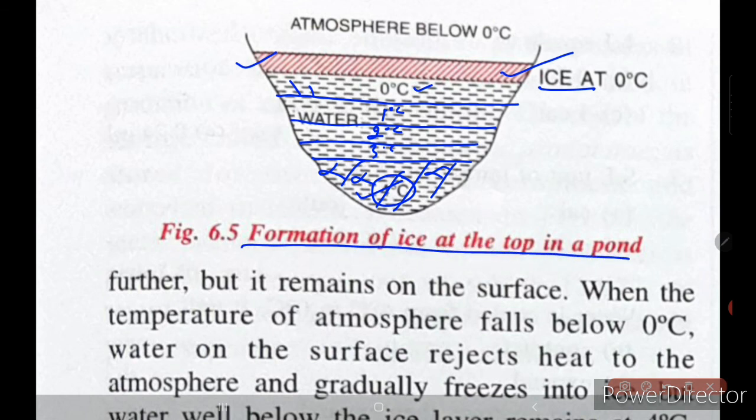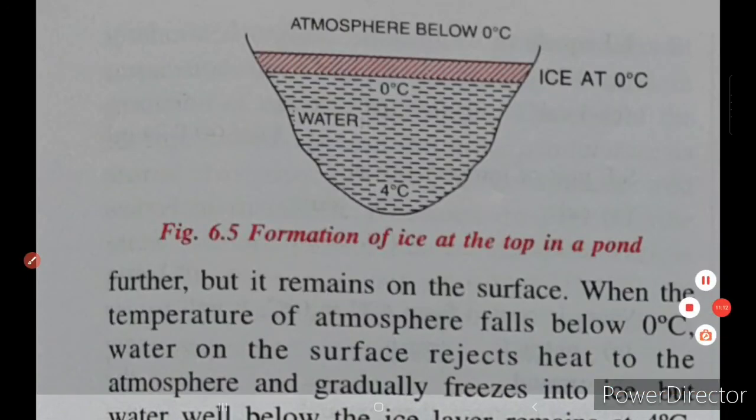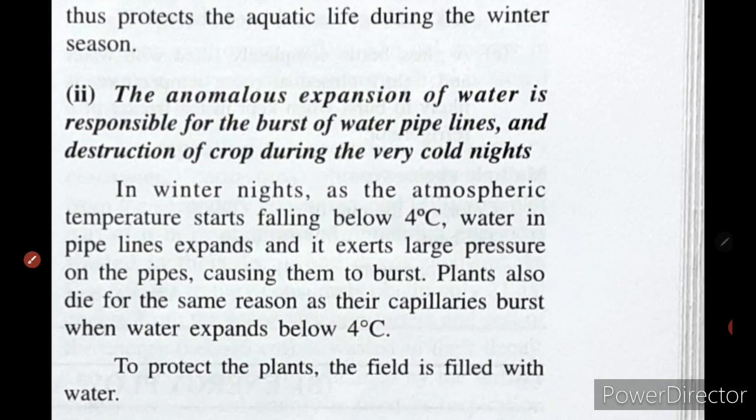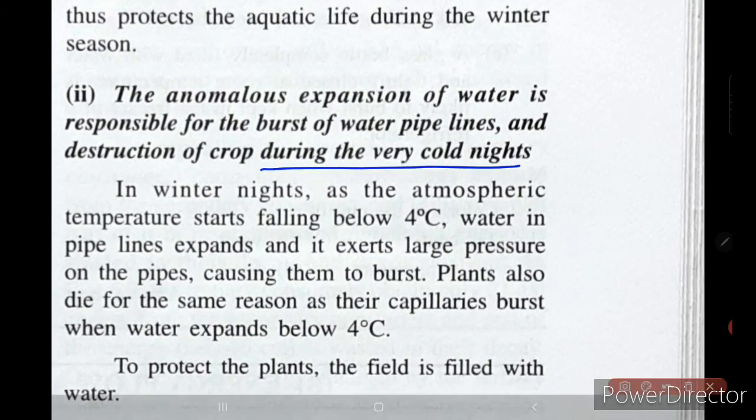Now let us go to its next consequence. The next consequence is that the anomalous expansion of water is responsible for the burst of water pipelines and destruction of crops during very cold nights. In winter nights, as the atmospheric temperature starts falling below 4 degrees Celsius, water in the pipelines expands.